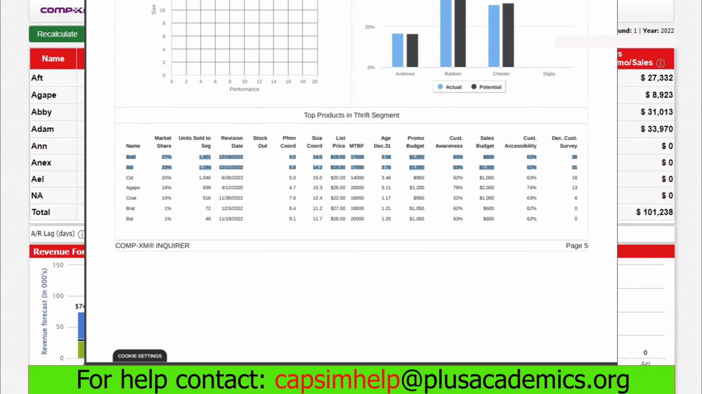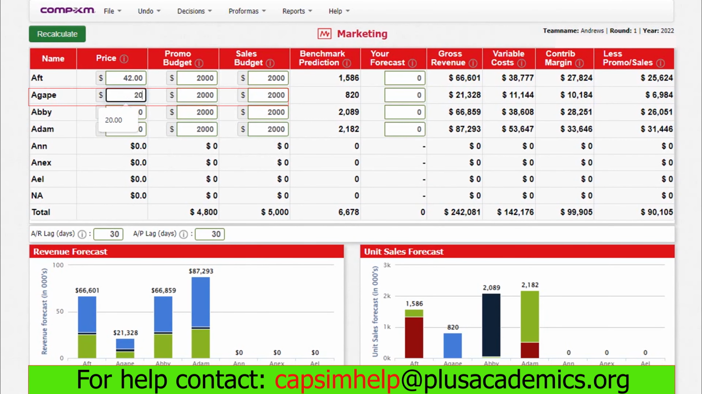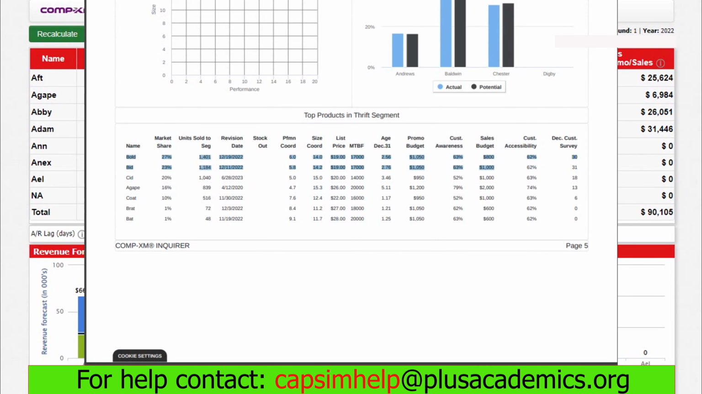For the thrift market segment, we did so badly because we came last when it comes to market share. The main reason was that our price was very high compared to what the industry was charging. Therefore, we'll cut down the price for the thrift market segment to $20, and we'll also increase the promo and sales budget to 2,000. This will really help us to increase our customer survey from 13 and try to match what the competitor had, and this will help us maximize our demand. Also, we are making the assumption that the top performing products, that is Bold and Bid, will not increase their promo and sales budget; they'll maintain the same.